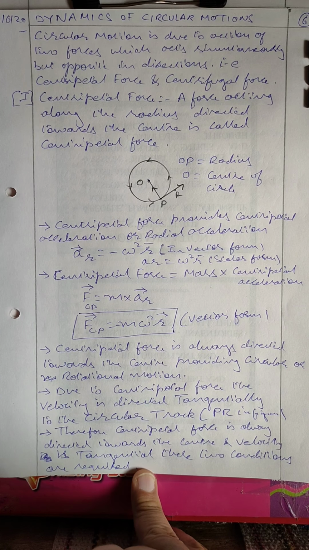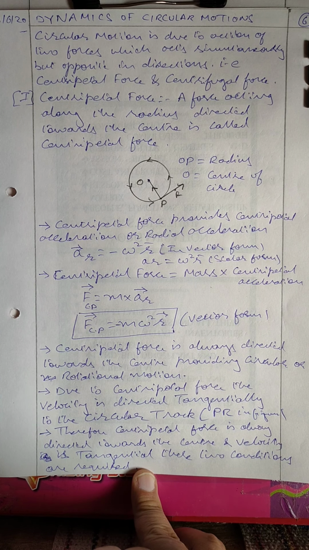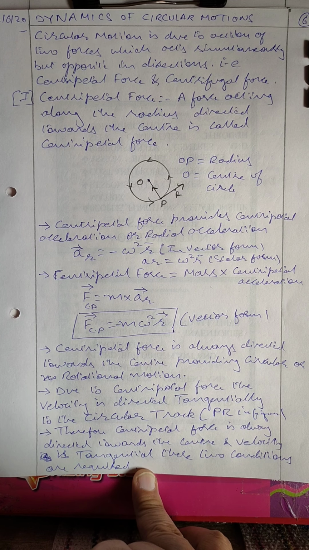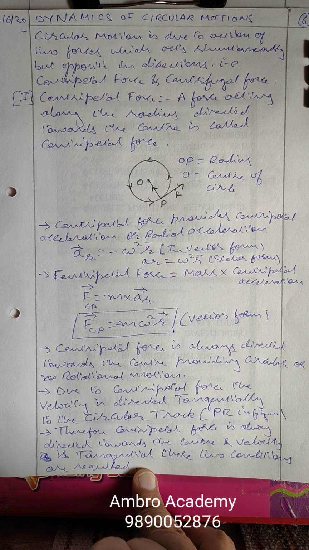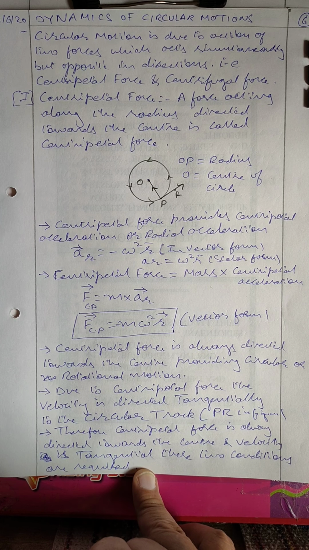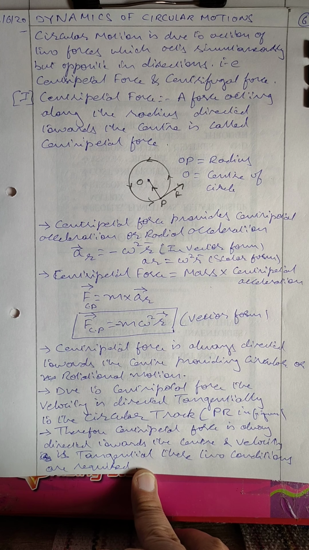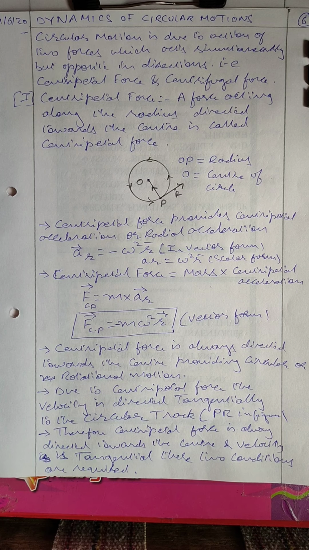Please note that if you have a centripetal force directed towards the center, but the velocity is not tangential, then it is not circular motion. If you have a velocity which is tangential but no force acting, then also it won't be circular motion. For a circular motion, both these things are needed, centripetal force and the tangential velocity.